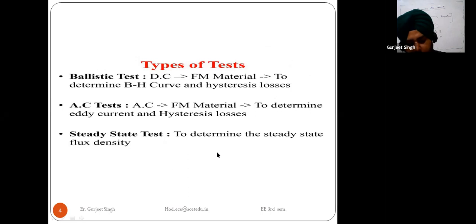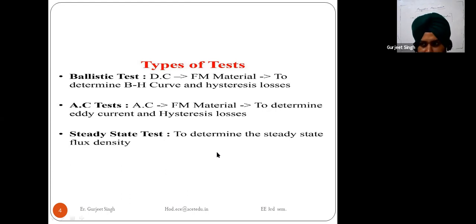First one, we have a ballistic test. The ballistic test is basically used to find out the BH curve and the hysteresis losses. The first point is this: the ballistic test is used to find out the value of two things. First one is the BH curve, and second one is the hysteresis losses.